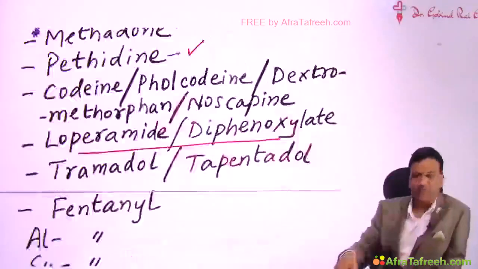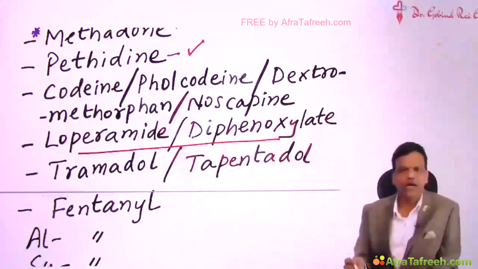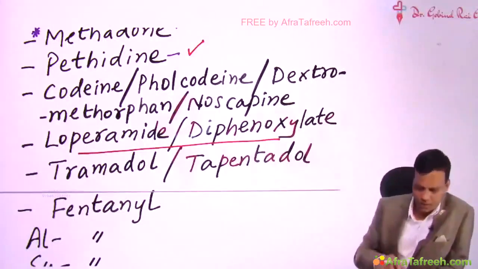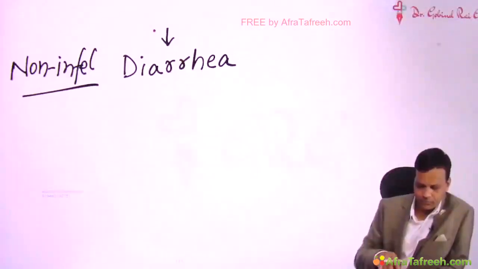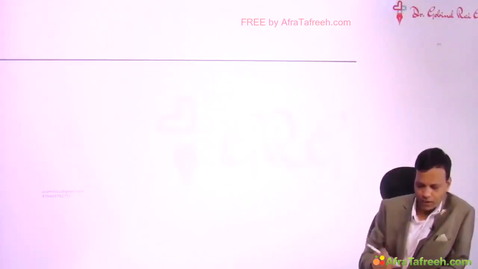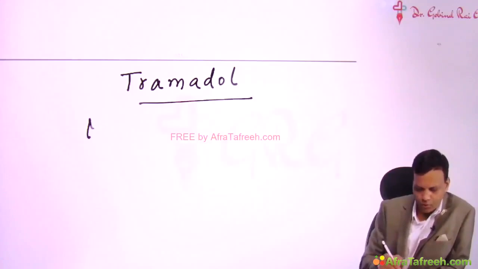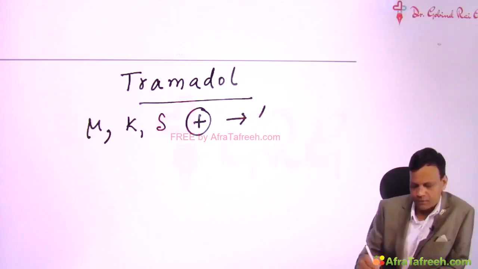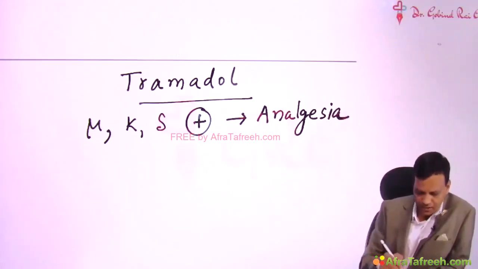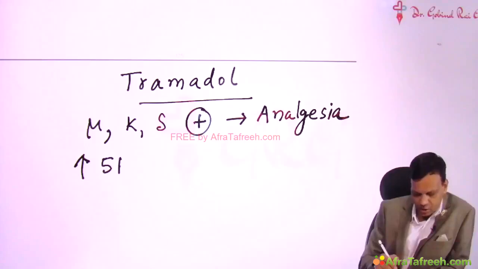Now the next group of drugs are tramadol and tapentadol. The special point about tramadol-like drugs is that, apart from their analgesic action through mu, kappa and delta stimulation, they have an additional mechanism to stop pain, and that additional mechanism is they increase serotonin in the spinal cord.